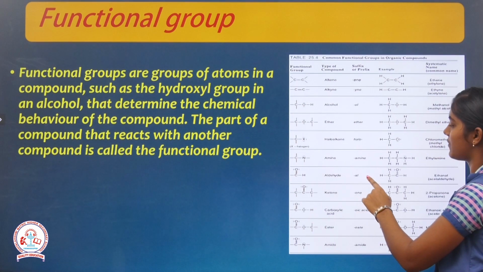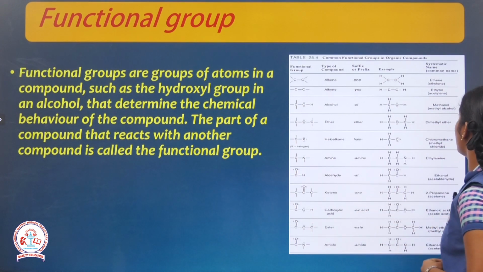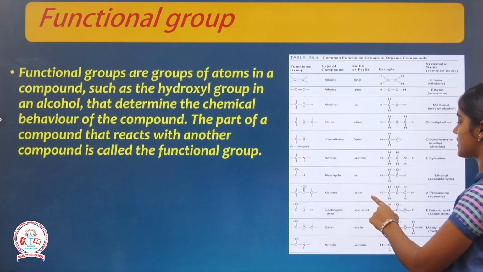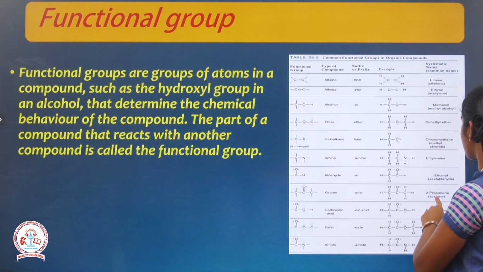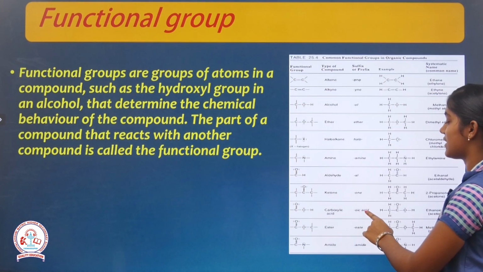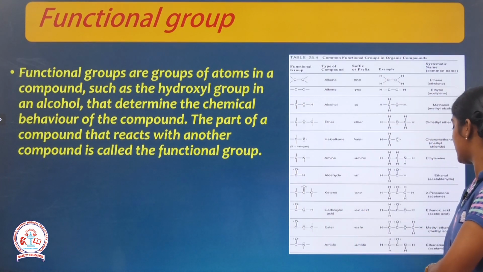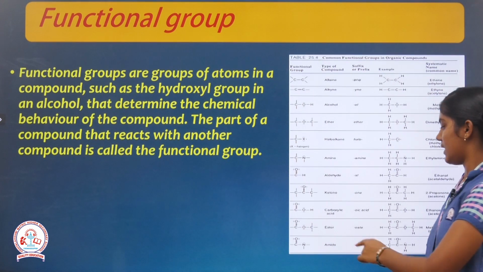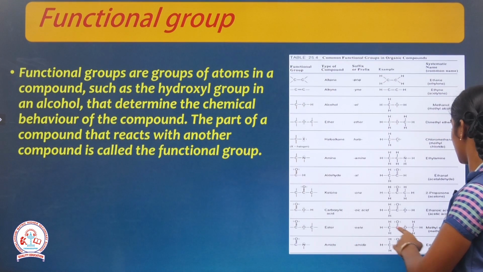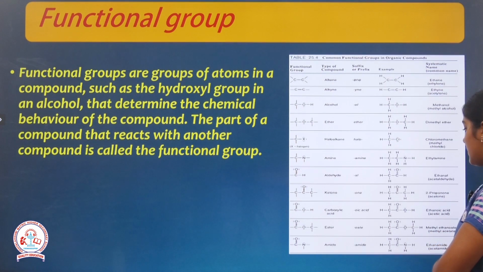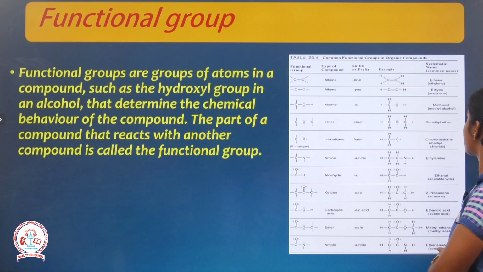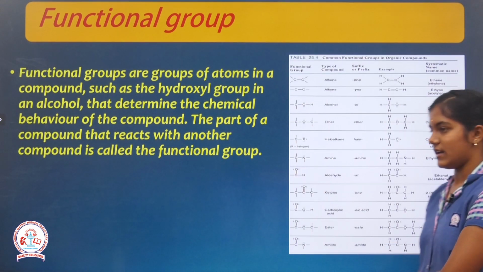Aldehyde, suffix or prefix to be used is -al. Example is ethanal. Ketone, suffix or prefix to be used is -one. Example is 2-propanone. Carboxylic acid, suffix or prefix to be used is -oic acid. Example is ethanoic acid. Ester, suffix or prefix to be used is -oate. Example is methyl ethanoate. Amide, suffix or prefix to be used is amide. Example is ethanamide.